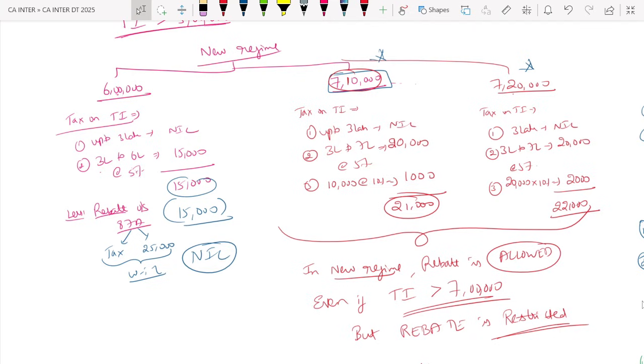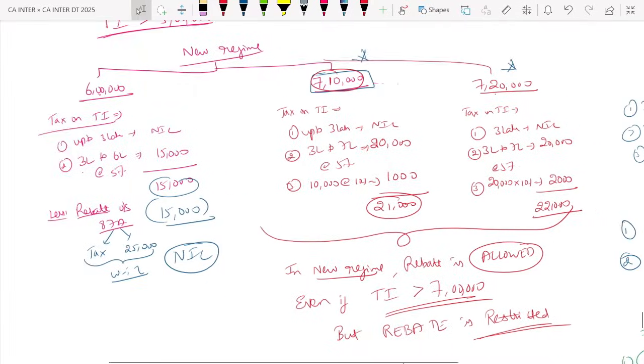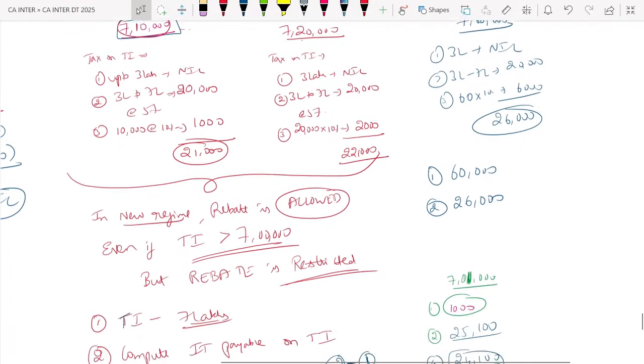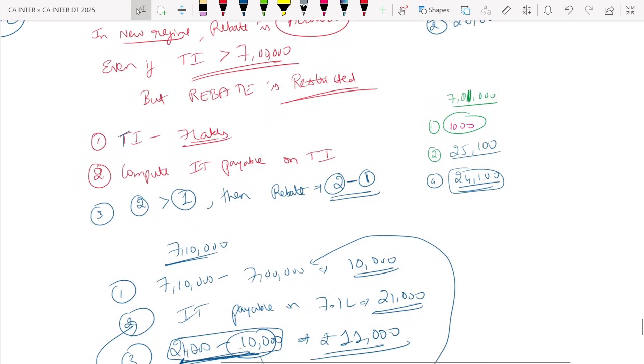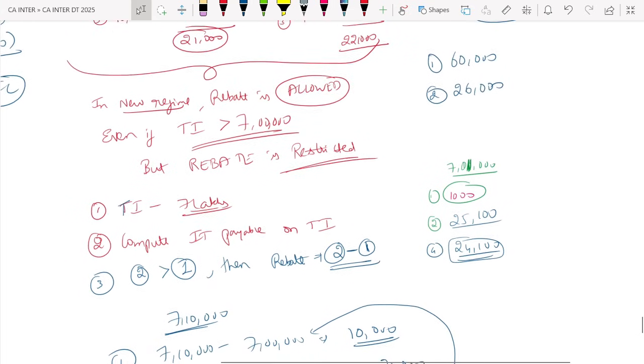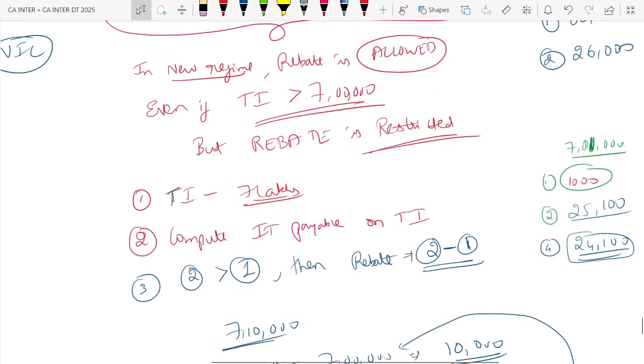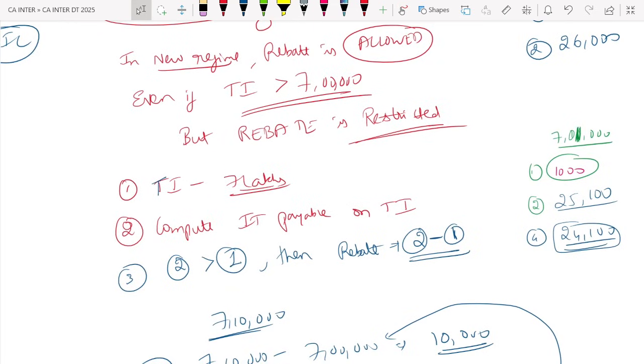So guys, if the income is more than 7 lakh in the new regime, rebate is allowed, but it is restricted. So, restricted to what? 3 steps.